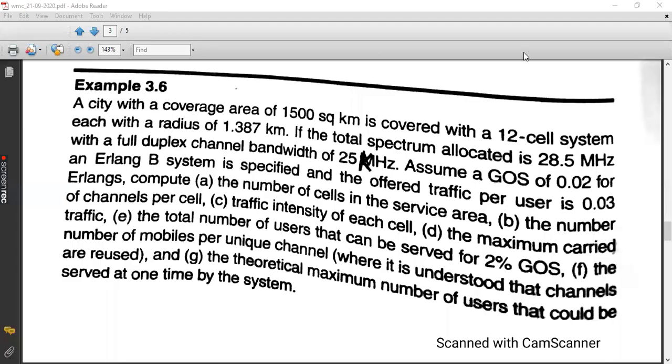Okay, now read the next question. A city with coverage area of 500 square kilometer. You just change this 1500 to 500. It is not 1500, it is a printing mistake. You can change to 500 square kilometer.